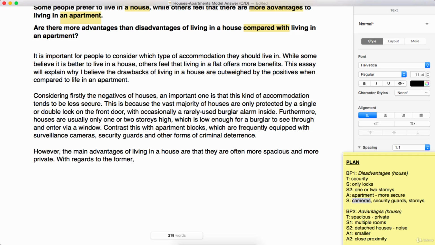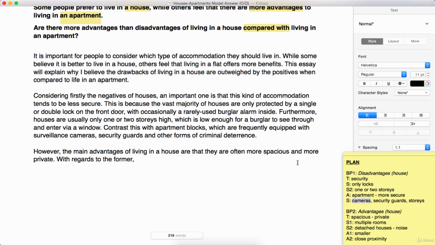Now, if we said "more spacious and private", it still would work with regards to the former, but it wouldn't be quite so clear what we were referencing. Here, we've got two very distinct advantages because of the repetition of "more". So it's not really repetition in a negative way, but in a positive way.